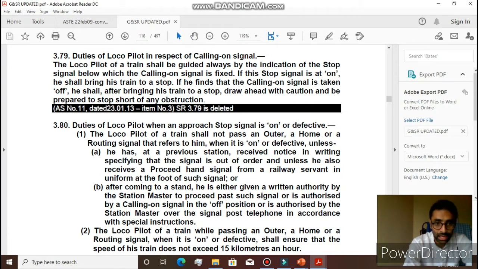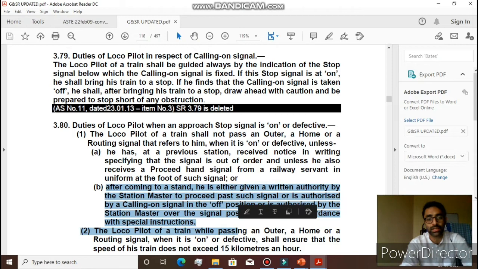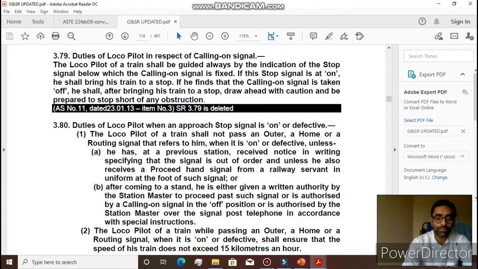The second thing is, after coming to a stand, he is either given a written authority by the station master to proceed past such signal, or is authorized by a calling on signal in the off position, or is authorized by the station master over the signal post telephone in accordance with special instructions. So after he comes to a stand at the foot of the signal, what can be the possible cases? He can either receive a written authority from the station master.